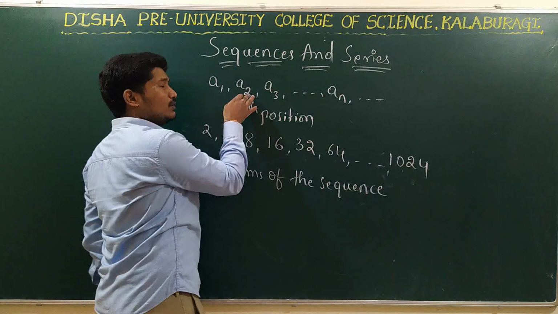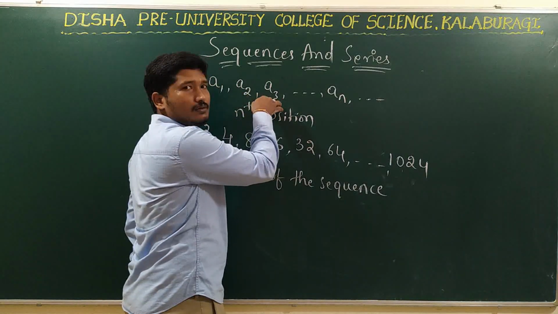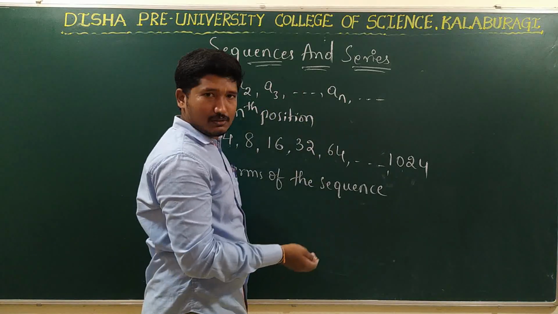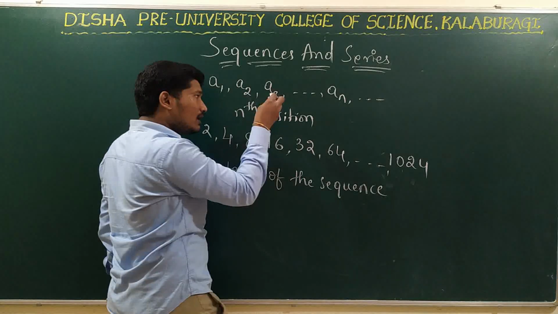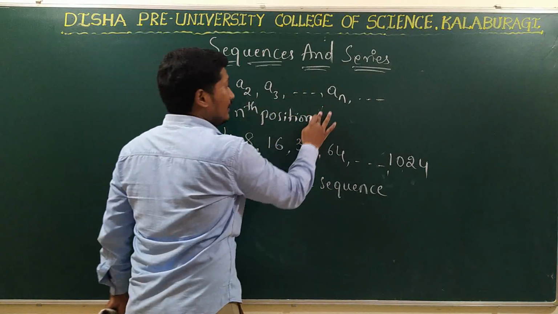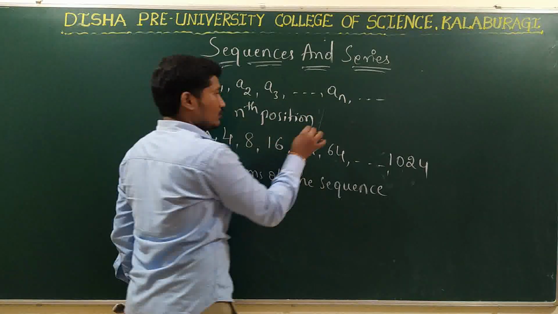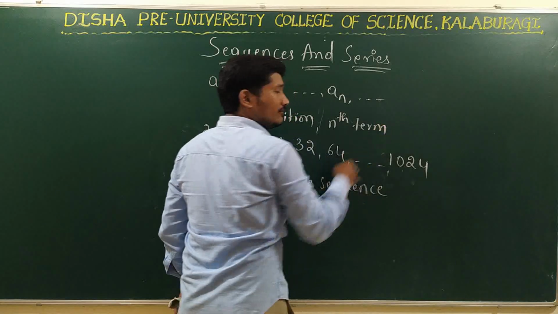If we take n is equal to 2, it will become second position. N equal to 3, third position. N equal to 4, fourth position. So in general, it is what? Nth position. Right? So the element in the nth position is called as what? Nth term. Nth term of the sequence.